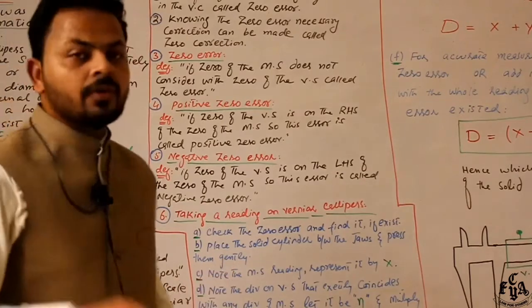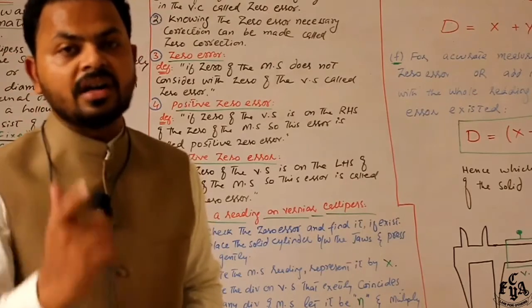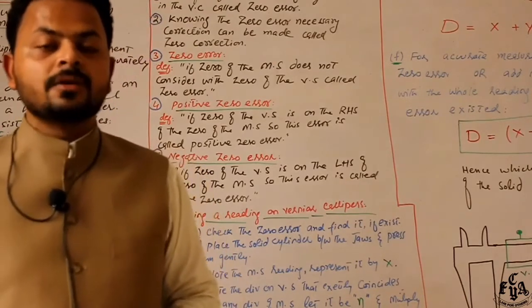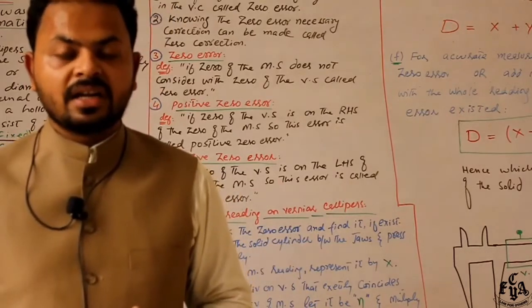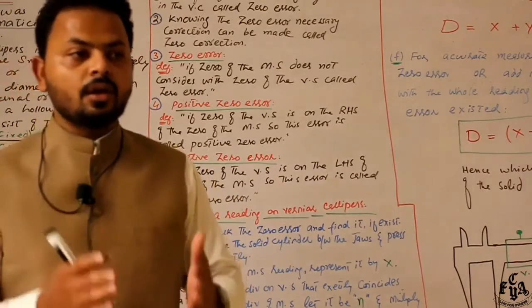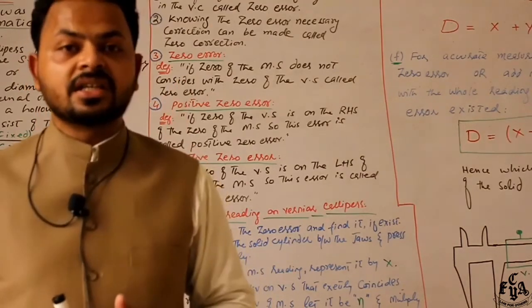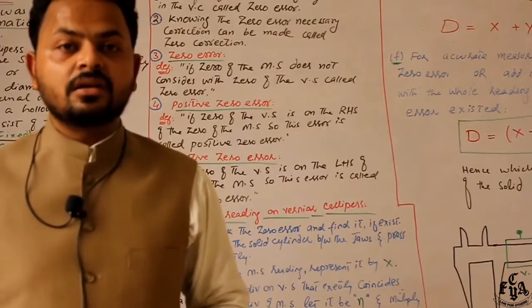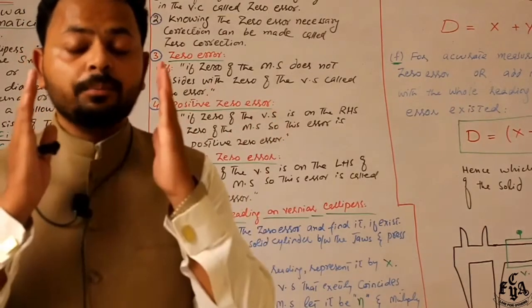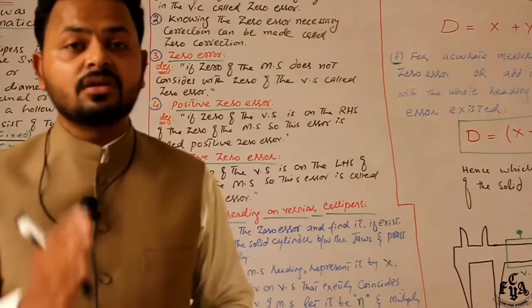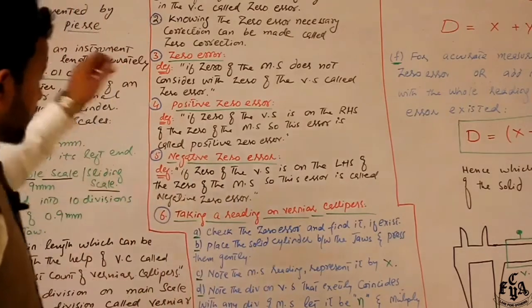If the zero of the main scale does not coincide with the zero of the vernier scale, this error is known as zero error. For example, if you are working with a certain vernier calipers and the zero of the main scale and the zero of the vernier scale do not coincide with each other, this error is known as zero error. If you get a certain vernier calipers, make sure that it does not have zero error.